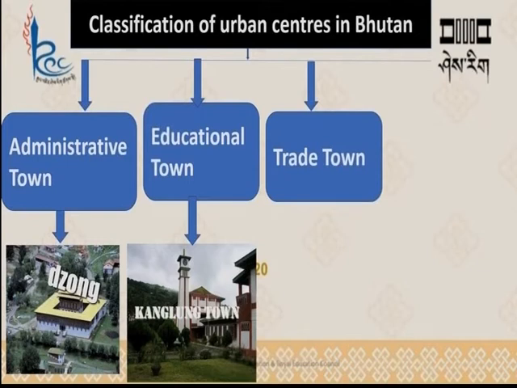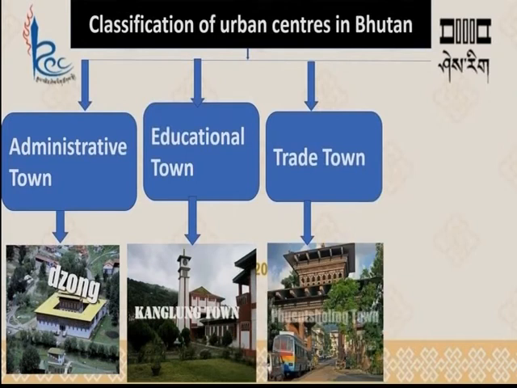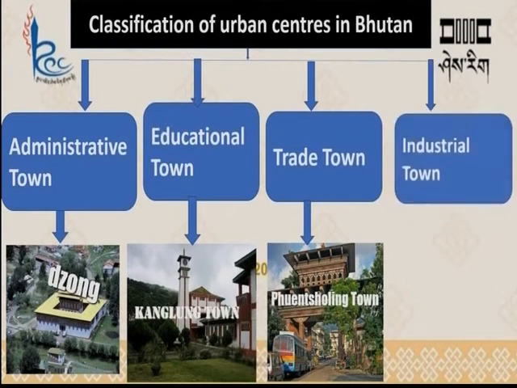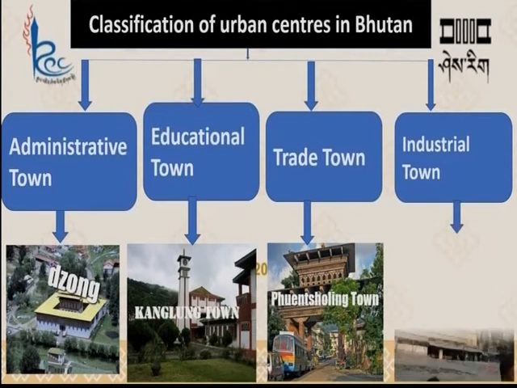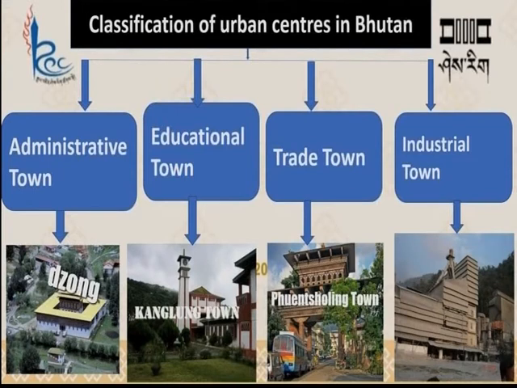Next, the third is the trade town. Towns developed due to trade facilities, for example Phuentsholing town is a town developed due to trade facilities with our border India. Then we have the industrial town. Towns developed due to industrial development. Wherever there is industrialization, whichever area has industry will have a town, and that town is called an industrial town, a town developed due to the availability of industry. So Gomtu town in our country is the best example.